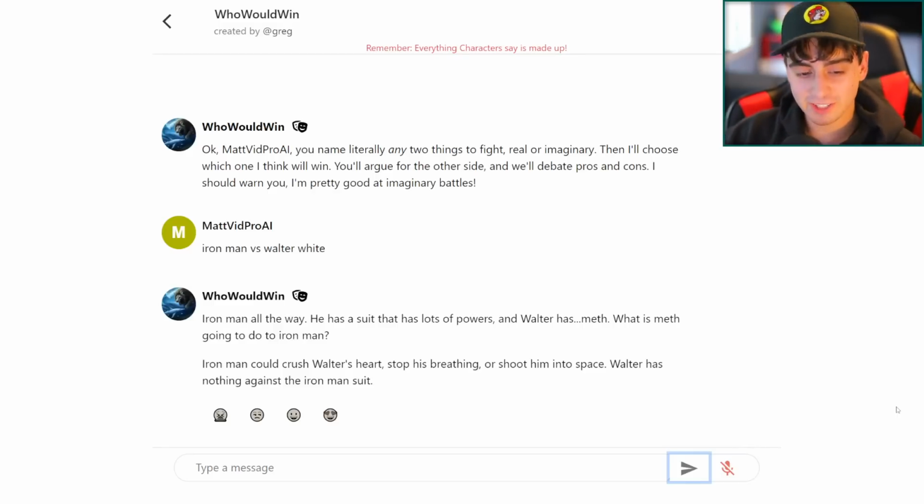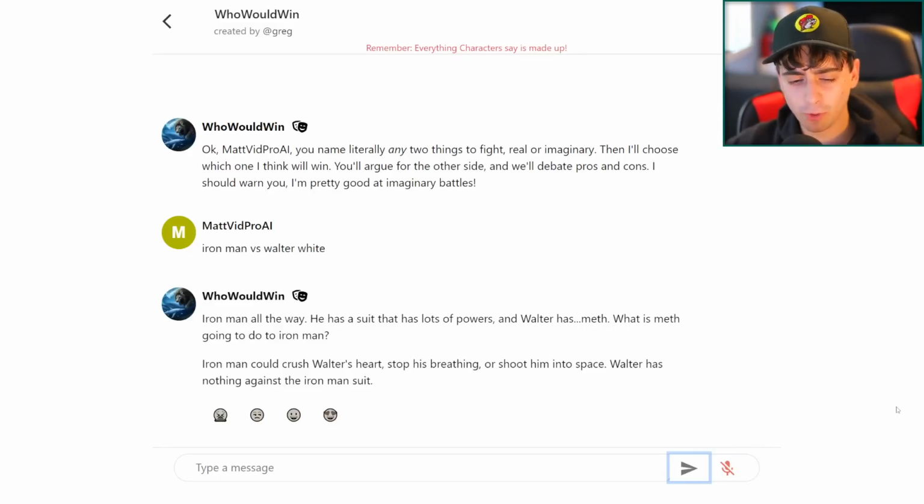So now this AI has given us a result here. Iron Man all the way. He has a suit with lots of powers. This is obviously very logical. Iron Man's a lot more powerful than Walter White, unless you guys want to debate me on that in the comments. And Walter has methamphetamines. What is methamphetamines going to do to Iron Man? Iron Man could crush Walter's heart, stop his breathing, or unalive him right into space. Walter has nothing against the Iron Man suit.